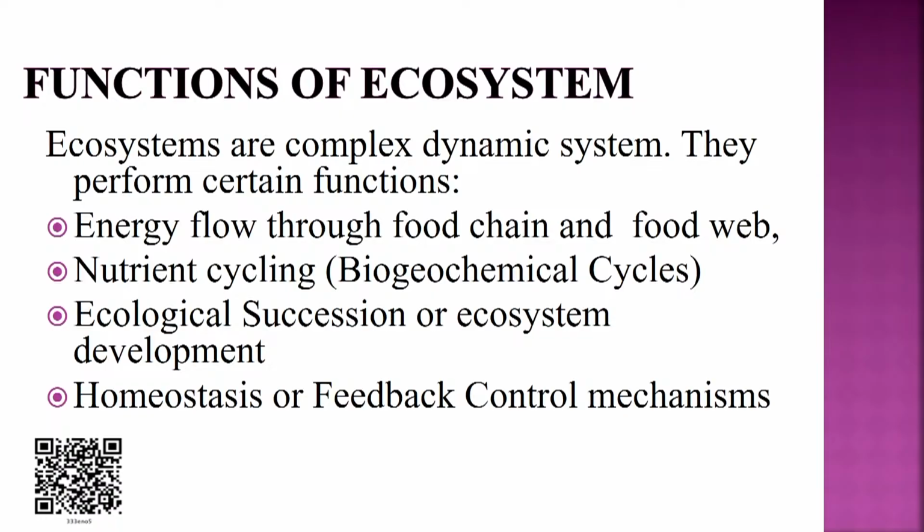When we talk about the functions of the ecosystem, we know ecosystems are complex dynamic systems. They perform certain functions: energy flow through food chain and food web, nutrient cycles, which are also called biogeochemical cycles, ecological succession or ecosystem development, and homeostasis or feedback control mechanisms. These are the major functions of the ecosystem.